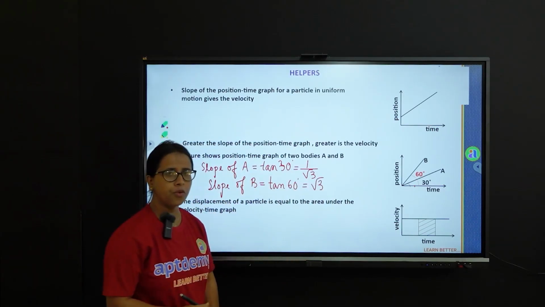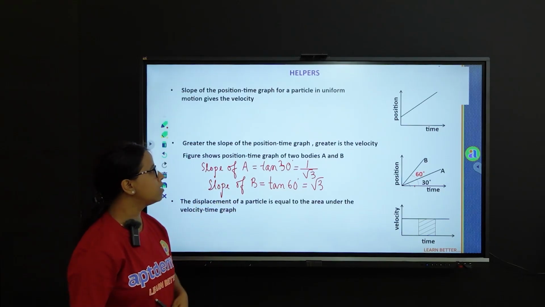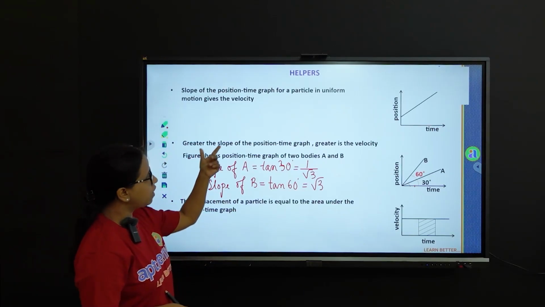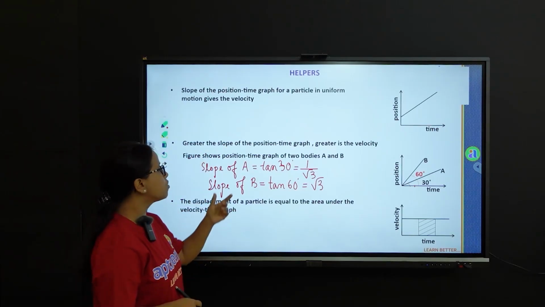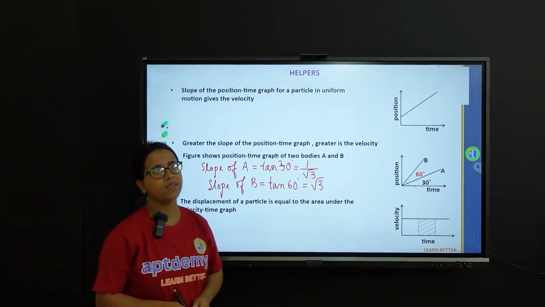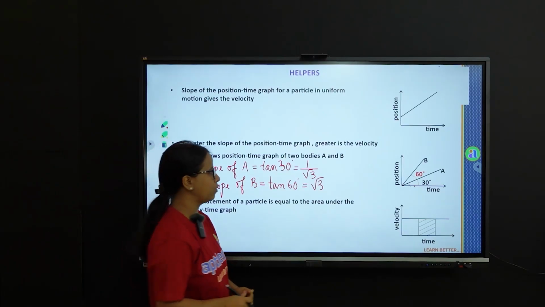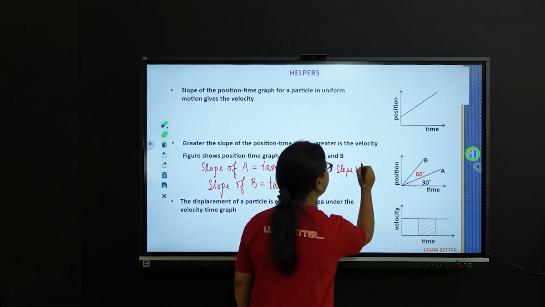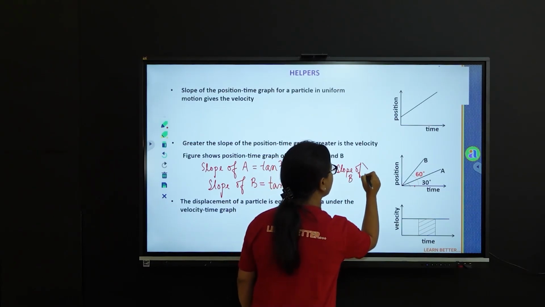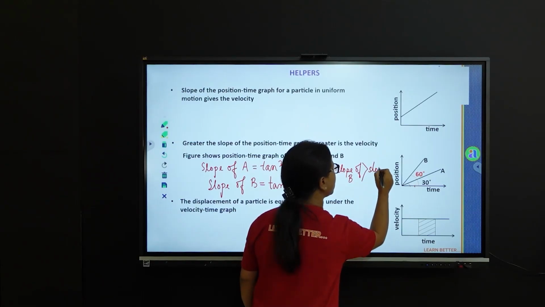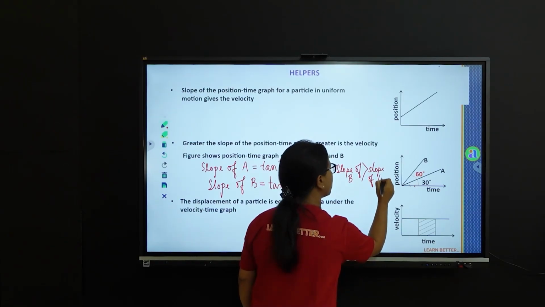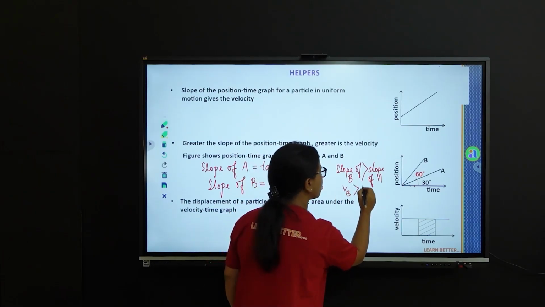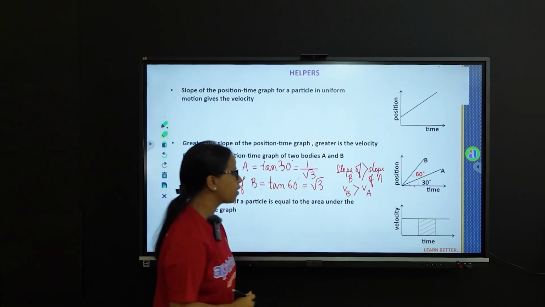Now you can see from here the slope of B is greater than the slope of A, which means that the greater the slope, greater will be the velocity. So this tells us that the body B has a greater velocity than body A. So we can write here, slope of B is greater than slope of A, or we can write that velocity of the body B is greater than velocity of body A.